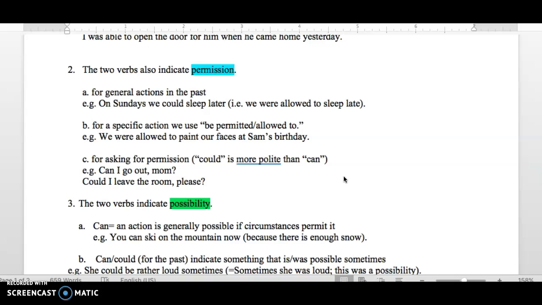For asking permission, could is usually more polite than can. For example, can I go out, Mom? It's a bit informal. Versus, could I leave the room, please? This is more formal, more polite.